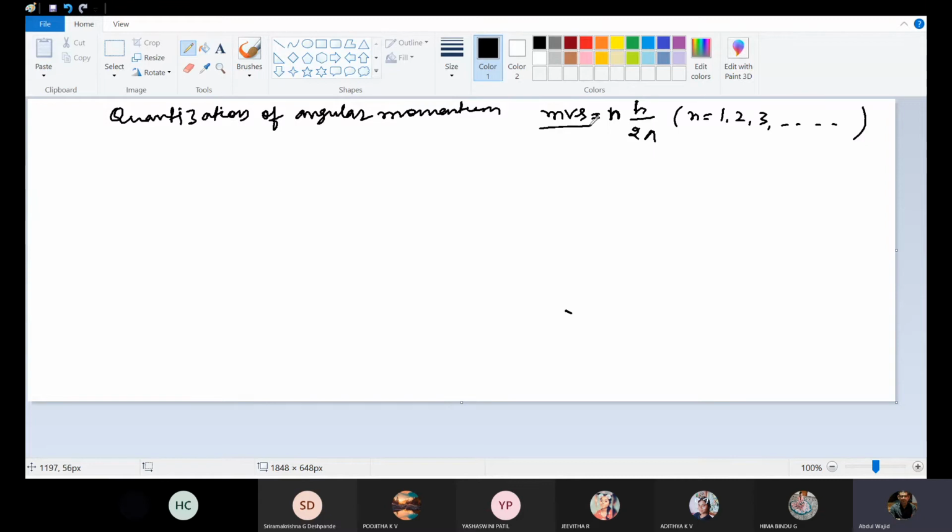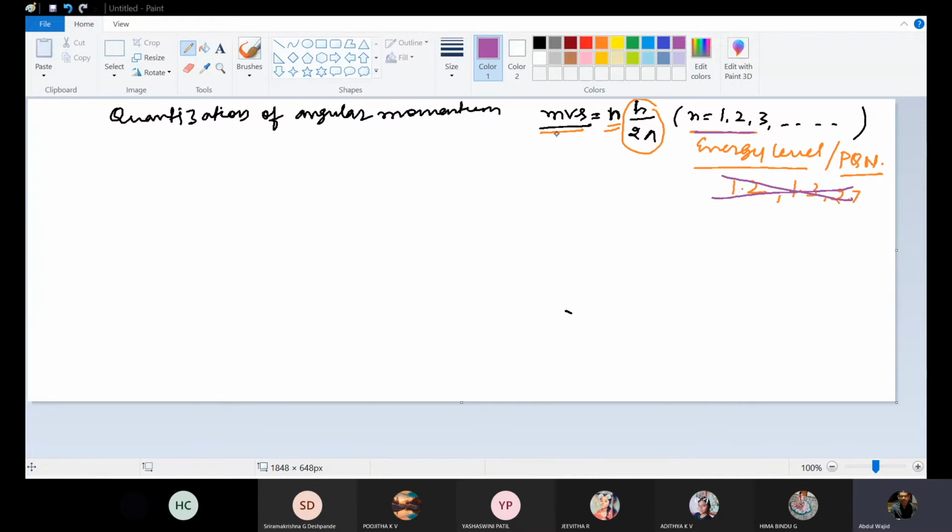So this is angular momentum, and this h upon 2 pi is always multiplied by an integer. This n is the energy level, the principal quantum number. Both are one and the same thing. So it can never be fractional. It can't be 1.2 or 1.3 or 2.7 like this. It can never be possible.